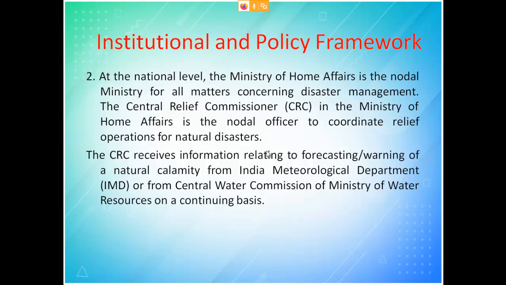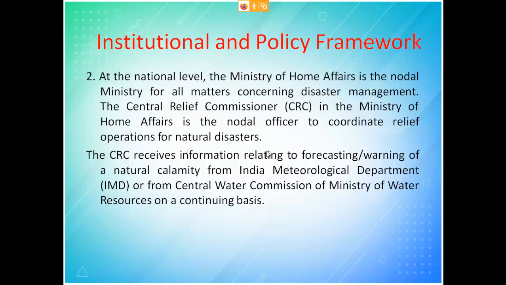The CRC receives information relating to forecasting and warning of natural calamities from the Indian Meteorological Department and from the Central Water Commission of the Ministry of Water Resources on a continuous basis. They will get the data continuously and try to extrapolate from it.